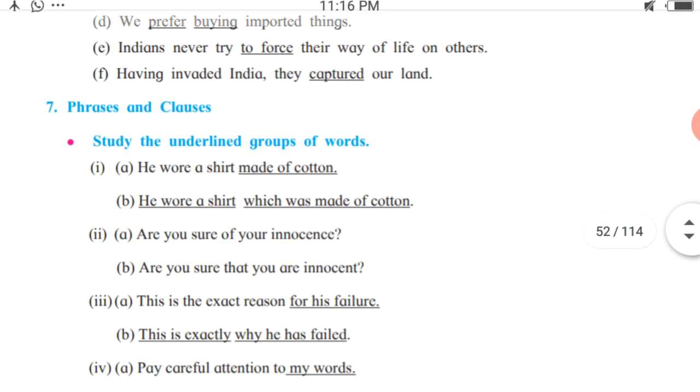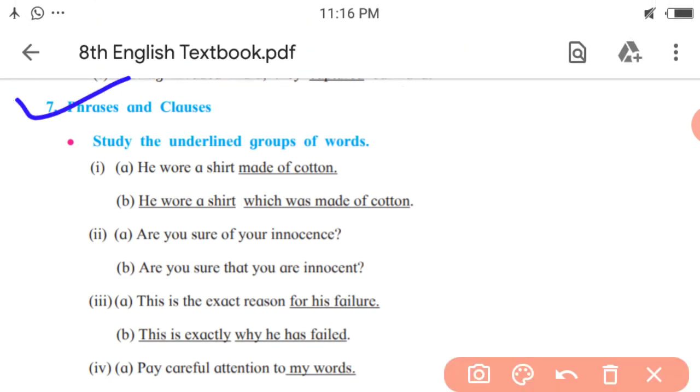Seventh activity, phrases and clauses. Study the underlined groups of words. First, A: he wore a shirt made of cotton. B: he wore a shirt which was made of cotton.